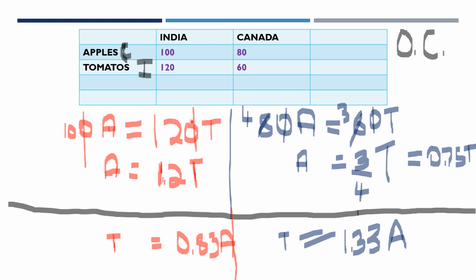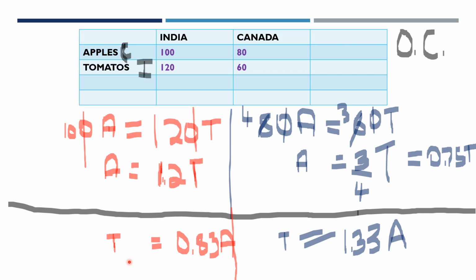Let's not look at Canada's part. Let's just be in India and look at what's happening in India. We found out that for one apple, we have to sacrifice 1.2 tomatoes. To produce one tomato, we have to sacrifice 0.83 apples.